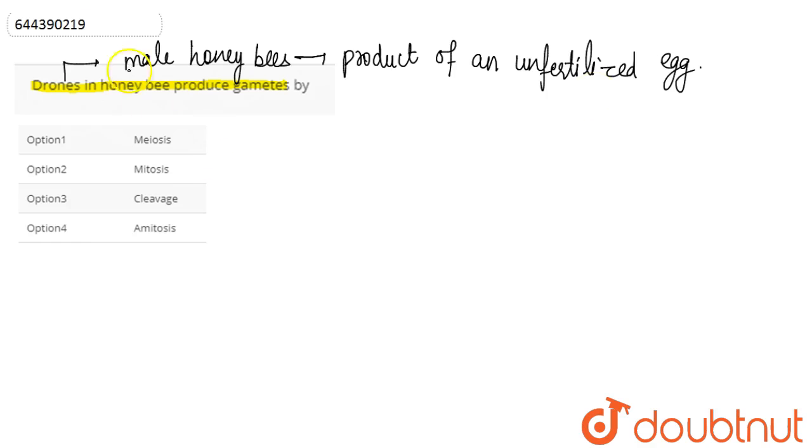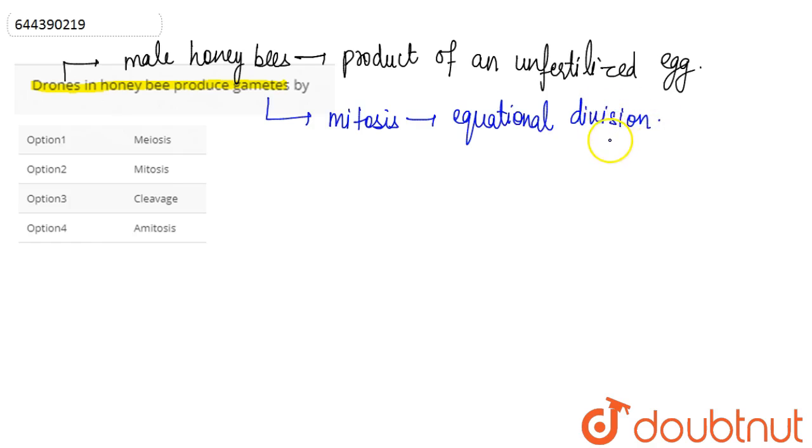Now we talk about the gametes that are produced by the drones. The drones in honeybee produce the gametes by a process called mitosis, which is also known as the equational division. The reason is that the male honeybee or the drones are basically haploid, and they produce the sperms by mitosis.